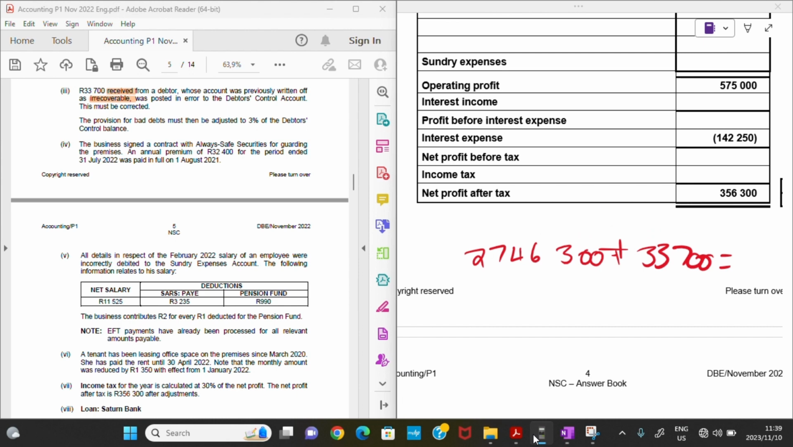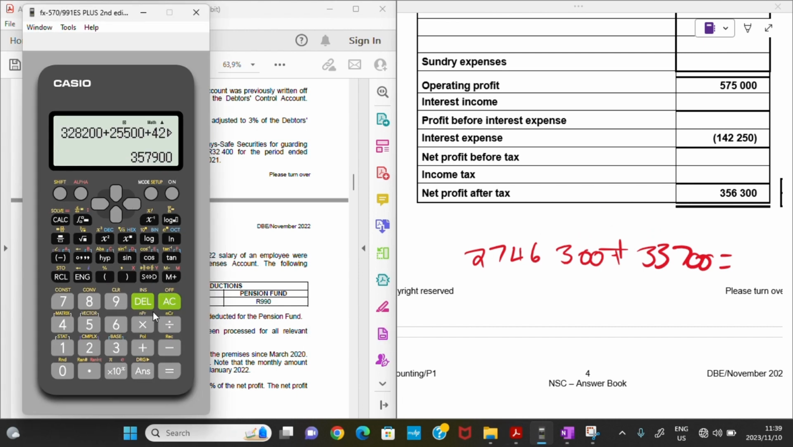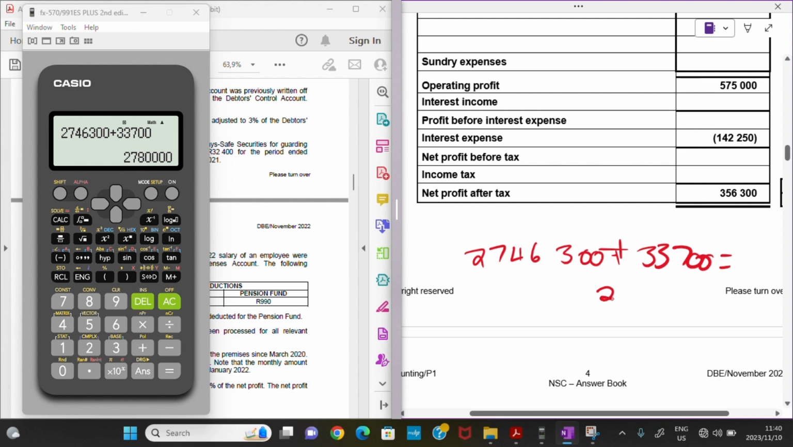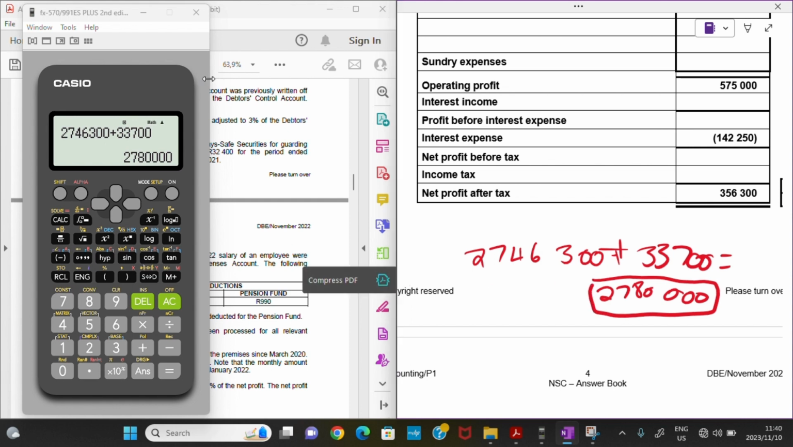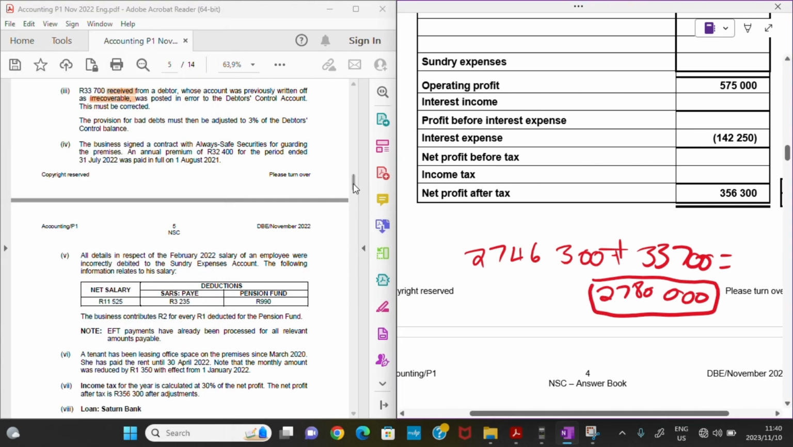Let's see how much we will have now if we are adding now. So we have 2,746,300 plus 33,700. That's actually 2,780,000, right? When we are actually fixing it. Okay. So now